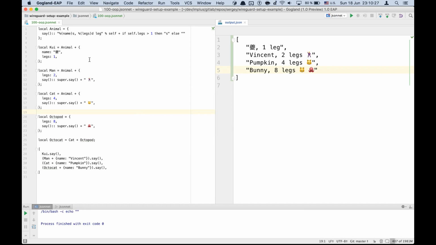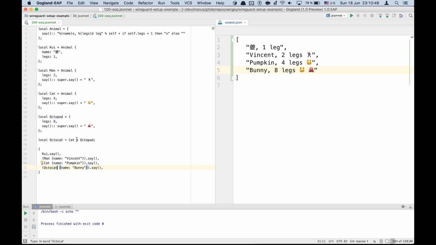So I want to note that if you join two objects and the right hand side object is an object literal, like here, you can omit the plus sign and it will work the same way. So it just looks better without plus signs.